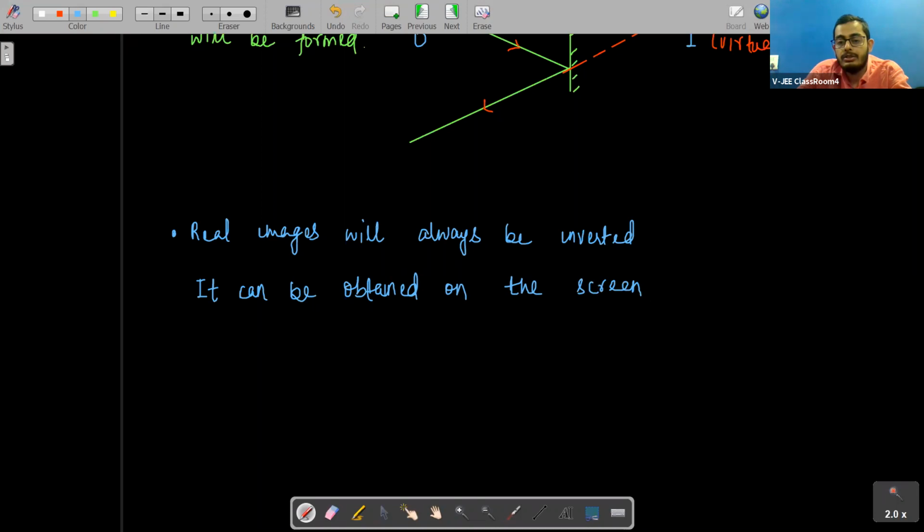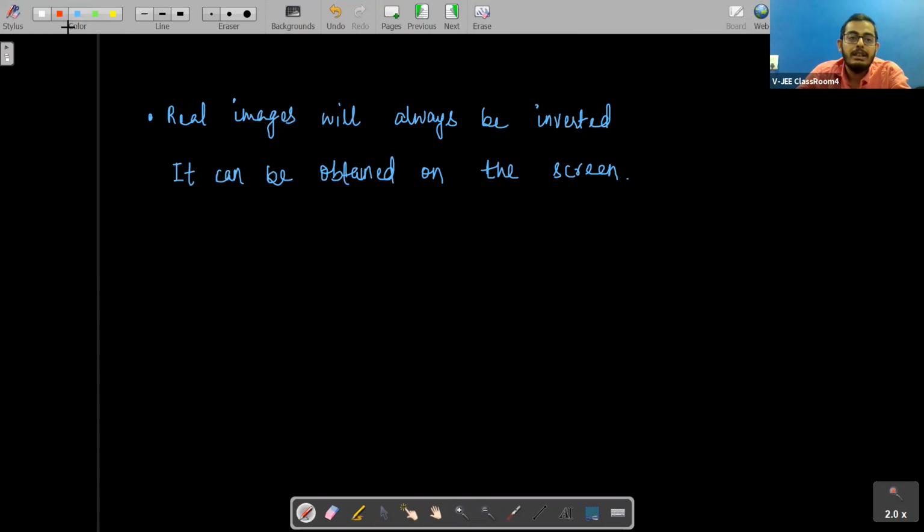So if we are talking about real images, what should we say? That real images will always be inverted. What does inverted mean, students? Like if this is the object, this will be the image. Getting my point, all of you? Yes, sir. So real images will always be inverted and can be obtained on the screen. Now let us talk about virtual images, students.